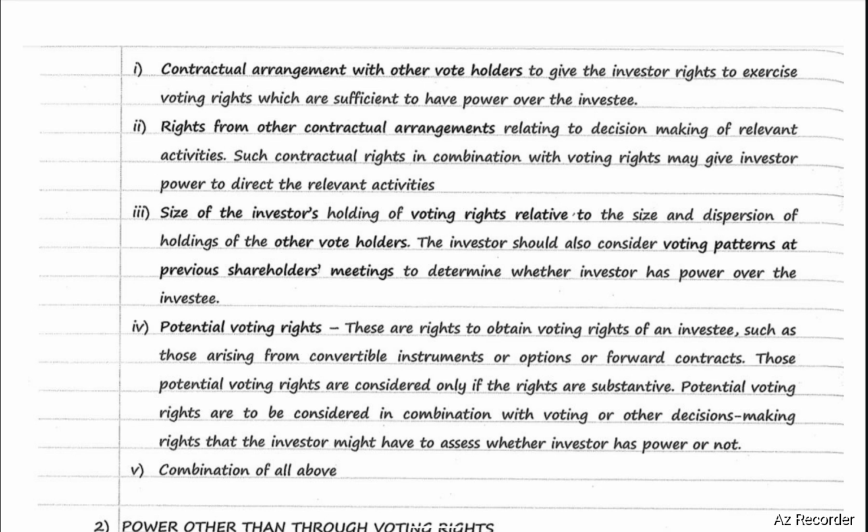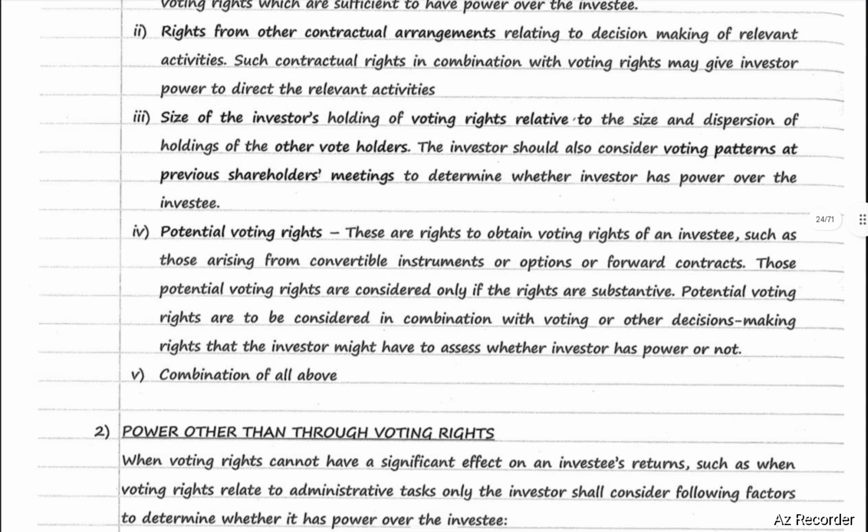Potential voting rights. These are the rights to obtain voting rights of an investee, such as those arising from convertible instruments or options or forward contracts. Those potential voting rights are considered only if the rights are substantive. Potential voting rights are to be considered in combination with voting or other decision making rights that the investor might have to assess whether the investor has power or not.